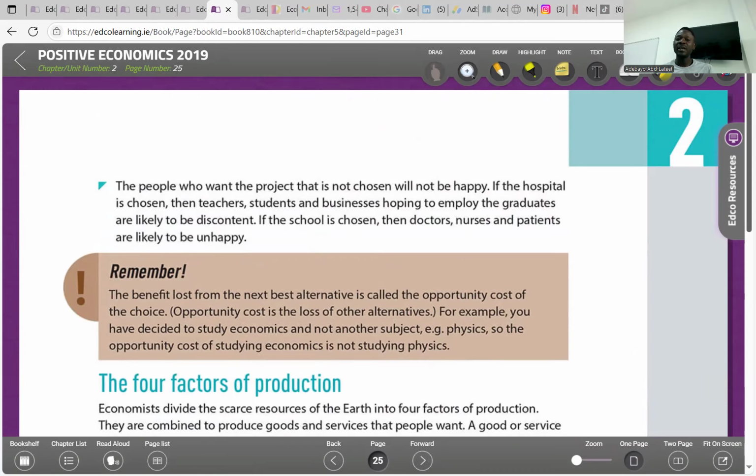Which means doctors, lawyers, and patients will be happy because the government has chosen to build a hospital. On the other hand, in contrast, if the extension is chosen and the hospital is the opportunity cost, it means teachers, businesses, and students will be happy. So for every decision that we make, there's always going to be what? An opportunity cost.